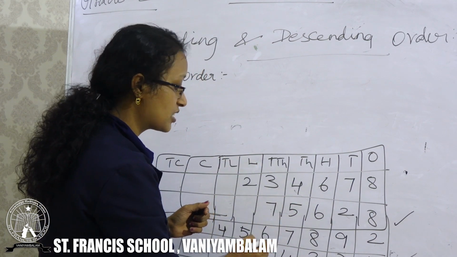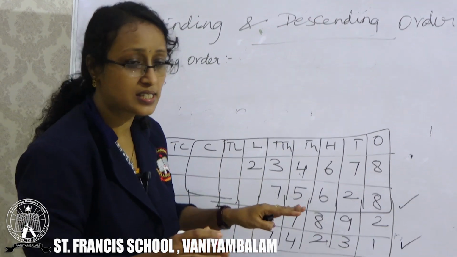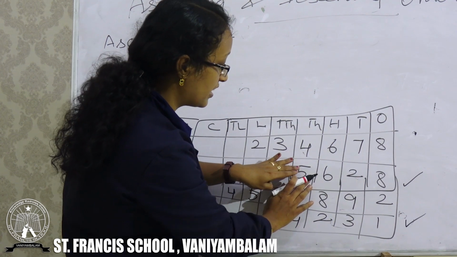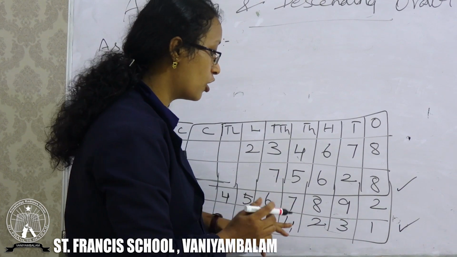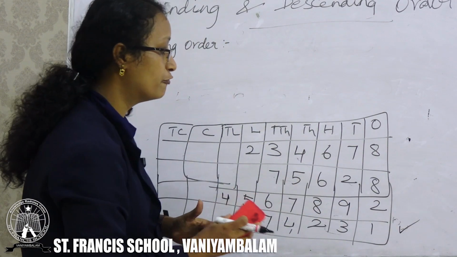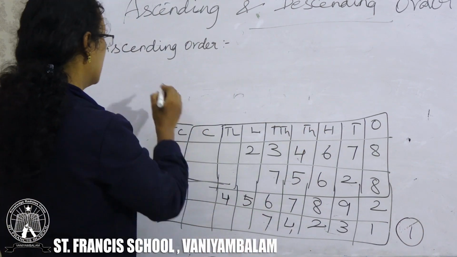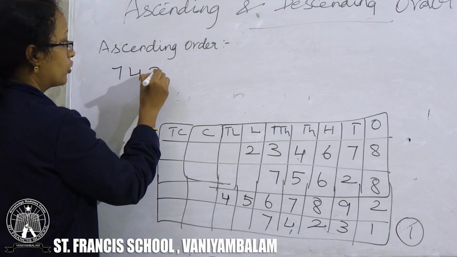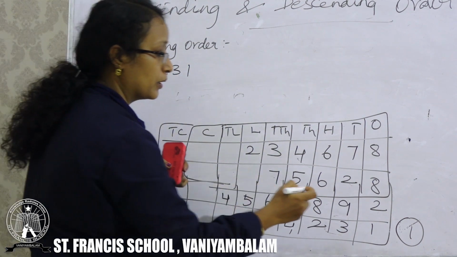Just check the first digit. 7, 7, both are the same. So take the second digit. 5, 4, which is smaller? 4 is smaller. So you can take this as the smaller number first. This number is your first number, 7, 4, 2, 3, 1. This is your smaller number.